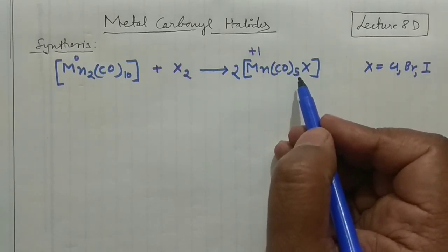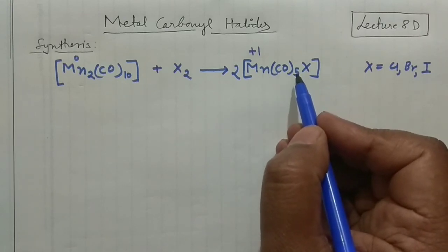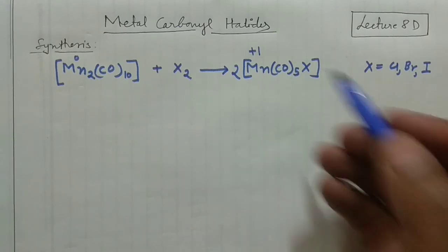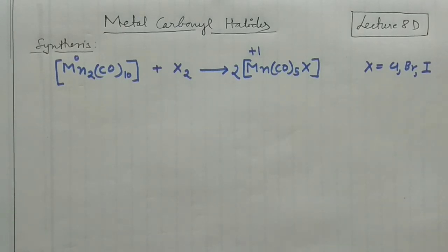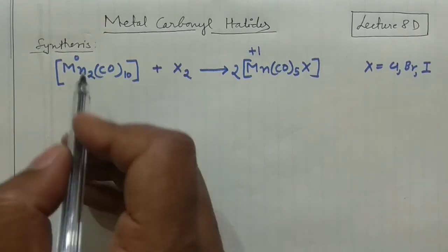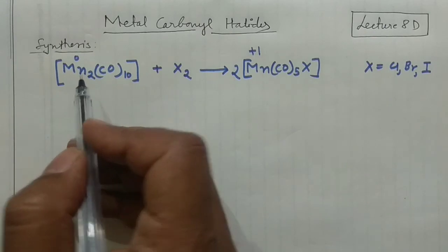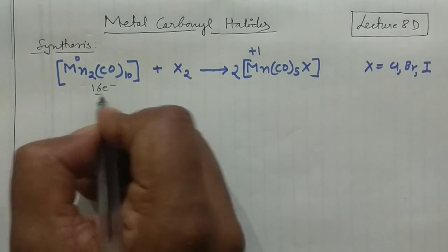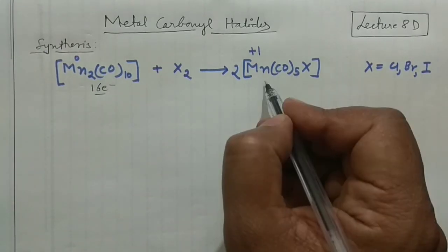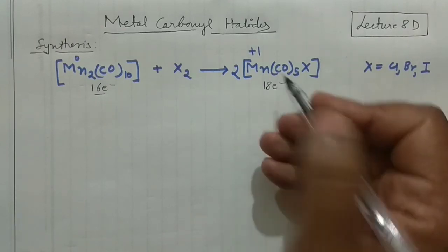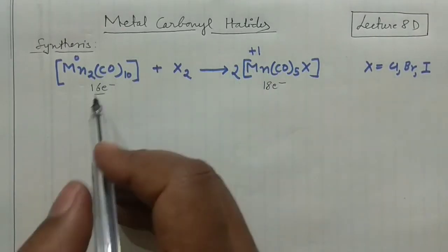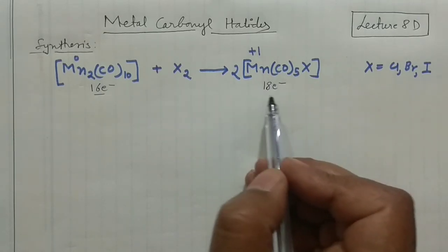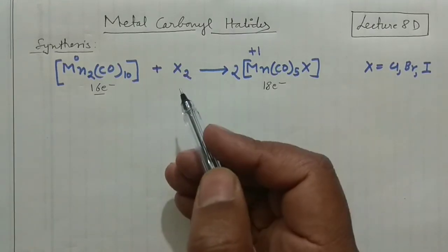So I'm not going to actually calculate the oxidation state. This I have explained many times in my coordination chemistry lecture as well as in this organometallic series, okay. The important thing is that if you make a fragment of this and count the total electrons, it would be a 16 electron species. Remember, it would be a 16 electron species. And here if you count the electrons, it would be the 18 electron species. So in that case, it is going from 0 to +1, and it is also changing the total number of electrons. Here 18 electron systems are more stable, that's why this reaction is feasible, okay.